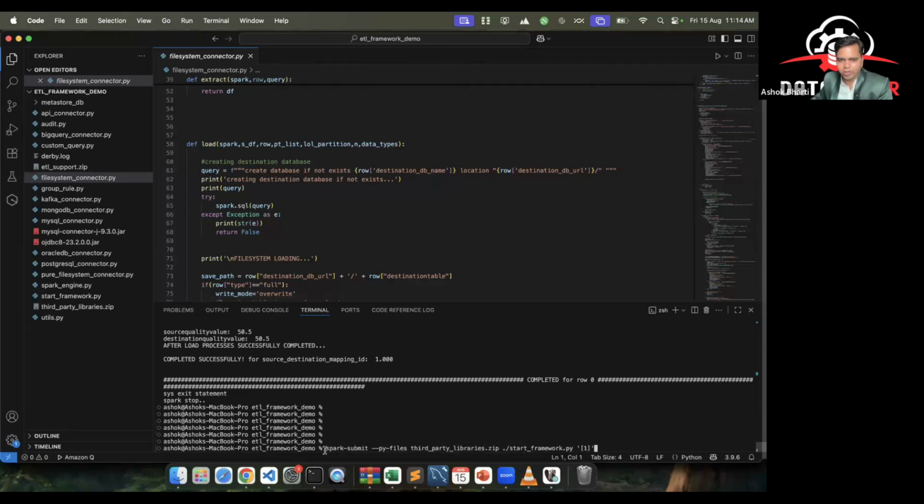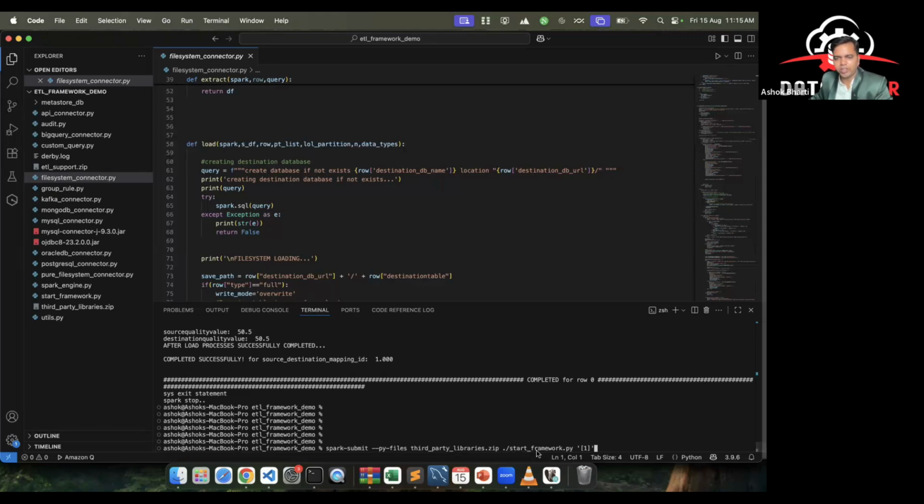So focus here in the terminal, bottommost line: spark-submit --py-files third_party_library.zip. Spark submit is the command to run a Spark job, if you know it, then very good. The py-files option means we are attaching more files to support the code, because the code has so many files. So how can we provide all those files? The way is using py-files with the third party libraries zip. Using py-files, you can attach multiple files into one using a zip file.